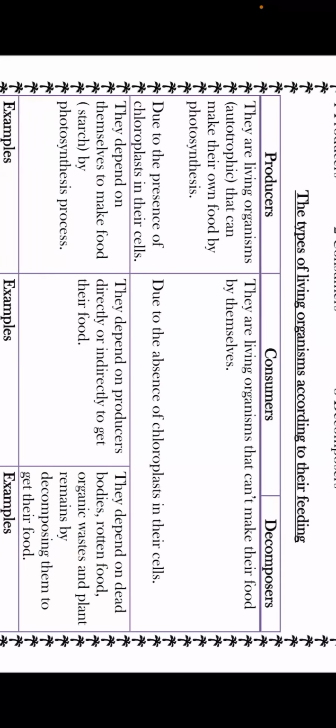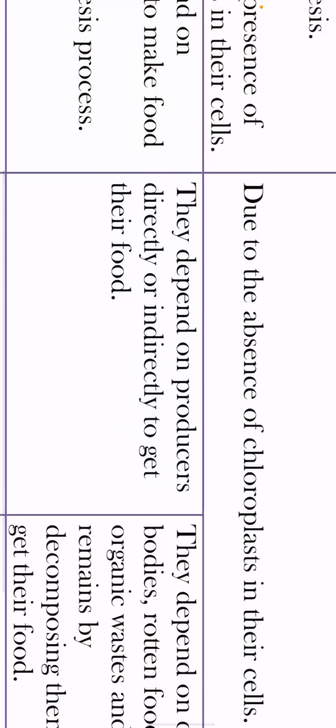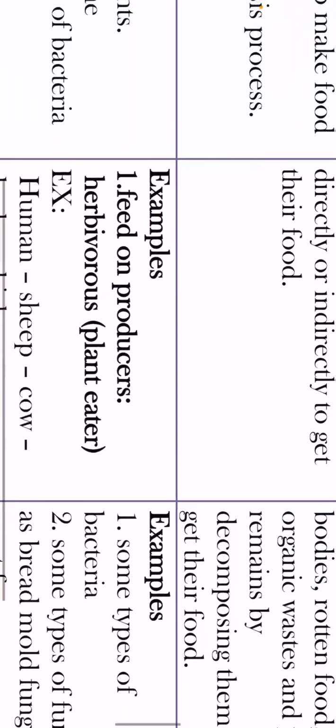While consumers and decomposers are the living organisms that can't make their own food due to the absence of chloroplasts. Consumers depend on producers directly or indirectly to get food. So a consumer may eat a producer, or may eat another consumer.